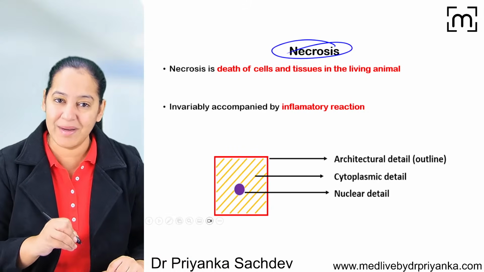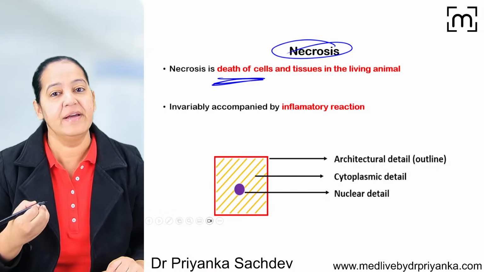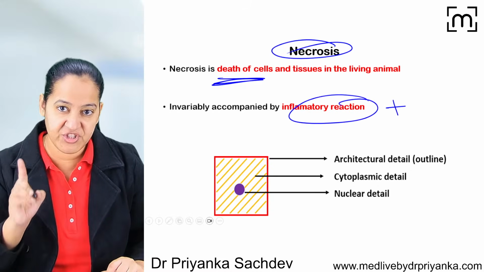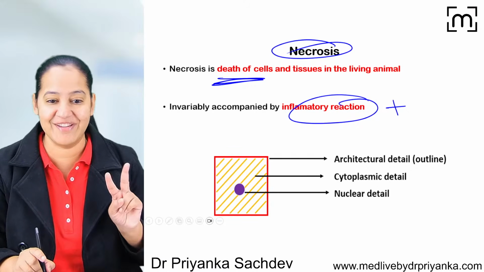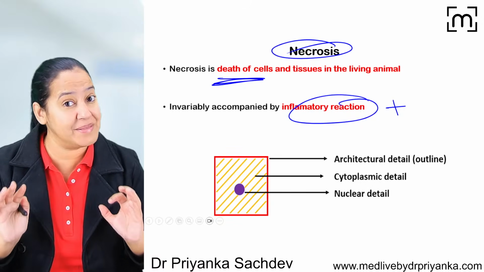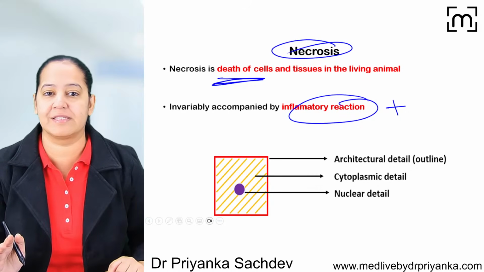So apoptosis we have already seen in the last session and now I am teaching you necrosis here. What is necrosis? It is also a type of cell death. And here inflammation is always present. That is the main feature which differentiates it from apoptosis. So whenever I say cell death, I have 2 options, apoptosis and necrosis. The main difference between them is inflammation. In apoptosis, inflammation is absent and in necrosis, it is present.